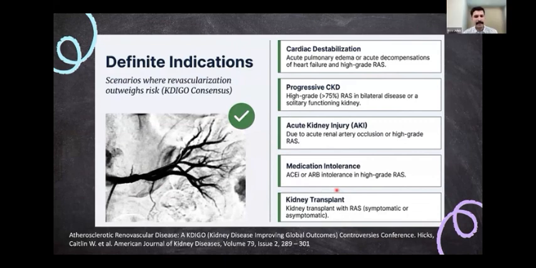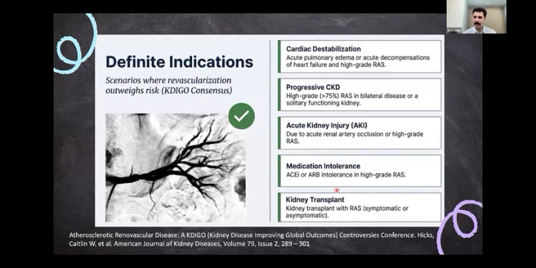So we had the KDIGO Controversies Conference report that came in 2020, and they have put forward some definite indications for revascularization. As we have already seen, cardiac destabilization syndrome, or Pickering syndrome, or recurrent flash pulmonary edema is definitely one indication. Then you have progressive CKD with high-grade stenosis, that is more than 75% in bilateral disease or a solitary functioning kidney. When you have an acute kidney injury because of an acute renal artery occlusion or high-grade renal artery stenosis, you can go ahead with revascularization.